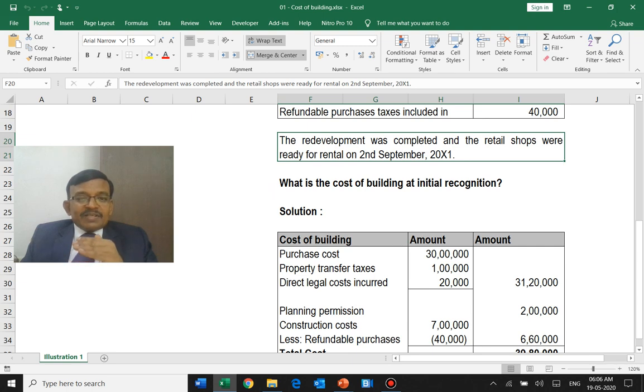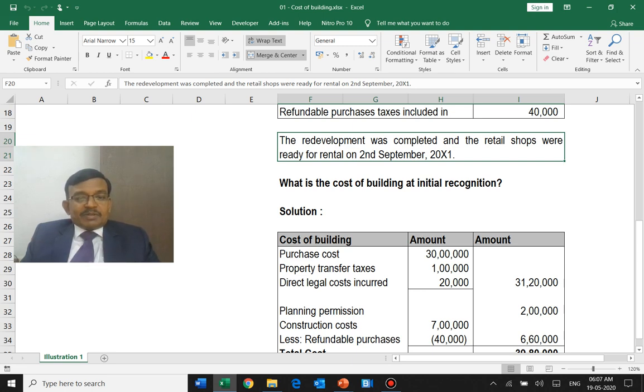4 months and 2 days gives clarity for us whether it is a qualifying asset as per Ind AS 23 Borrowing Costs. Qualifying asset means it should take a substantial period for getting the asset ready for the intended use. Substantial period is normally 12 months and above. Here it's 4 months, so it is not a qualifying asset. If it is not a qualifying asset, the related borrowing cost cannot be capitalized.